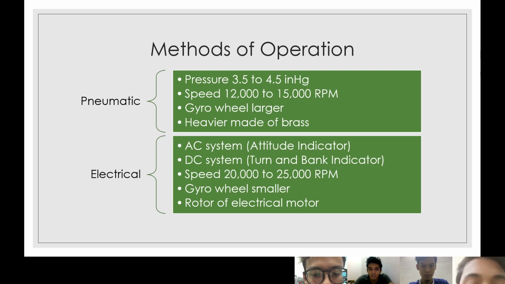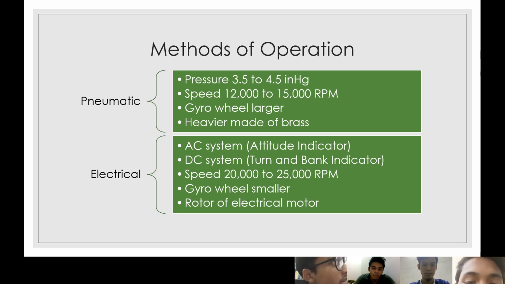So for this part, the method of operation. There are two methods of operation, which are pneumatic and electrical. For pneumatic, the pressure of this operation is 3.5 to 4.5 kg, and the speed is 12,000 to 15,000 RPM, revolutions per minute. The third one, the gyro wheel is larger and heavier, made of brass.